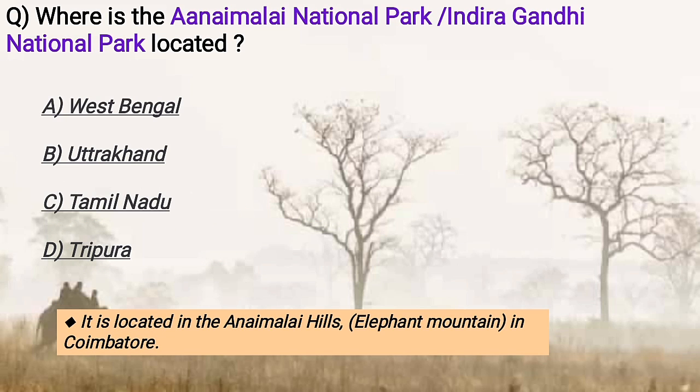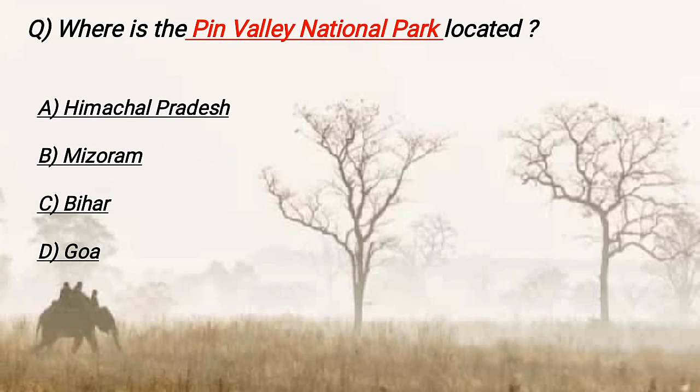Where is the Annamalai National Park or Indira Gandhi National Park located? It is located in Tamil Nadu, and it is located in the Annamalai Hills, that is the Elephant Mountain, in Coimbatore. Where is the Pin Valley National Park located? It is located in Himachal Pradesh.